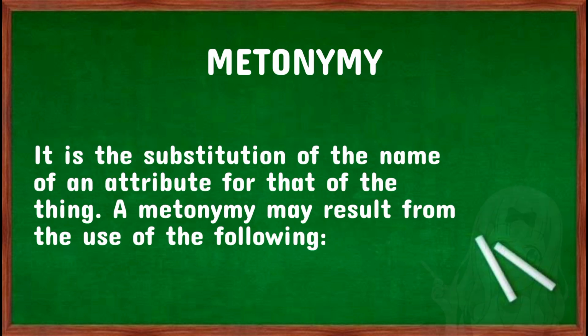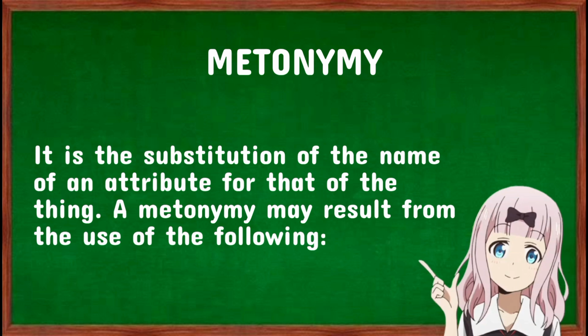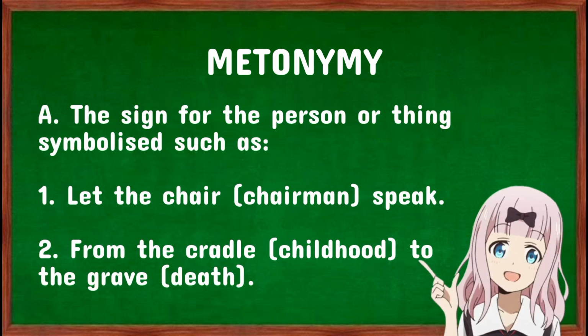Metonymy. It is the substitution of the name of an attribute for that of the thing. A metonymy may result from the use of the following. The first one is the sign for the person or thing, symbolized, such as the following examples. Let the chair speak. The word chair here is referring to the chairman. And from the cradle to the grave. The word cradle here is referring to the childhood of a person, while the term grave is referring to death.